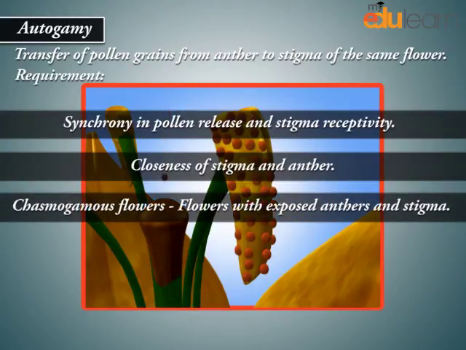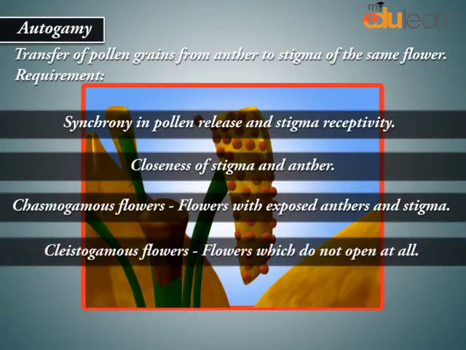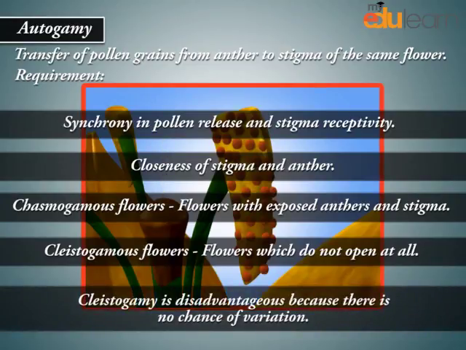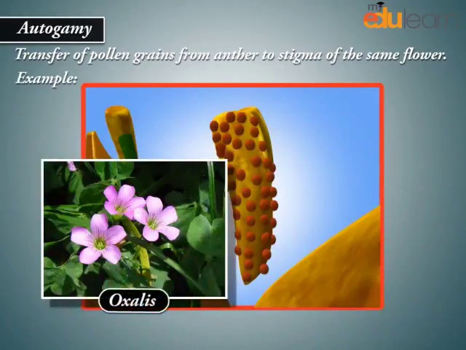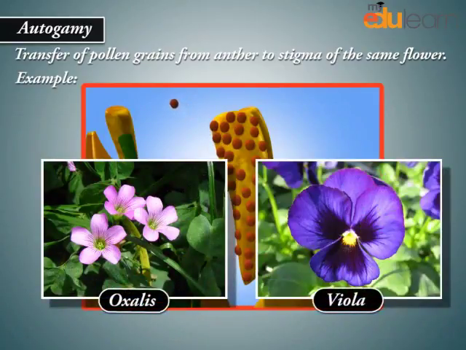Chasmogamous flowers: flowers with exposed anthers and stigma. Cleistogamous flowers: flowers which do not open at all. Cleistogamy is disadvantageous because there is no chance of variation. Example: oxalis, viola.